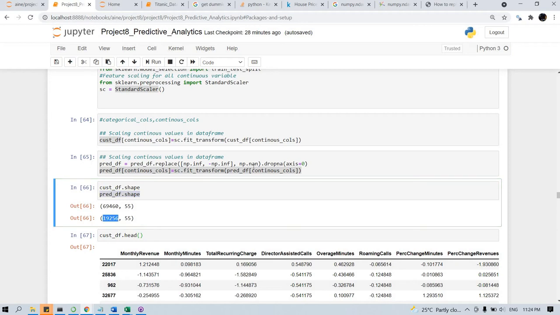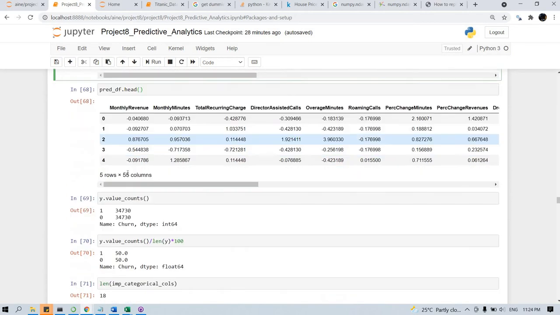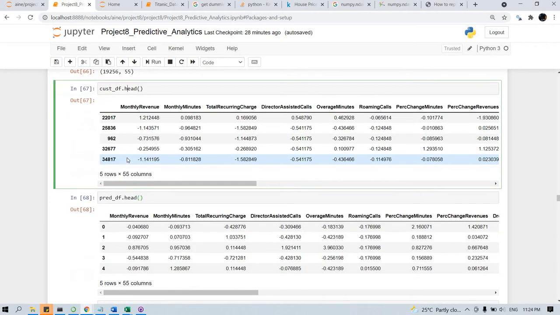But as I said, we are dropping infinite values: any row having a cell with an infinite value is removed from the prediction data set. So now there are 19,256 prediction data sets.